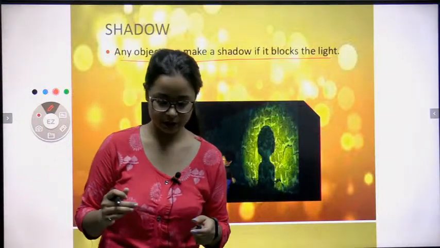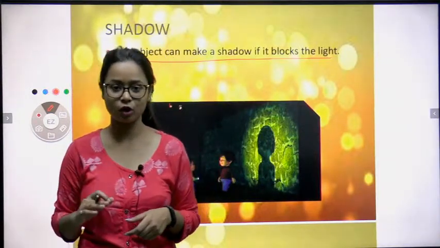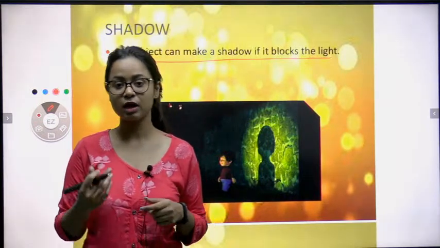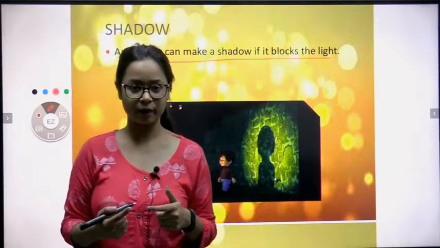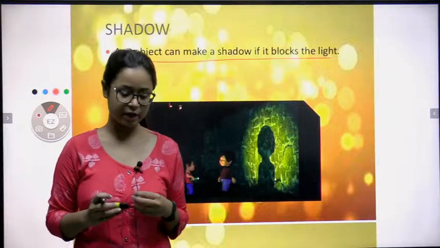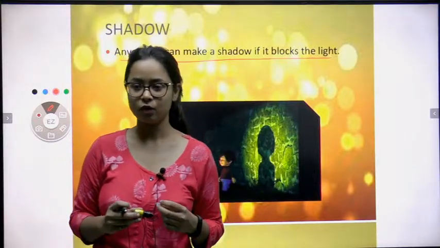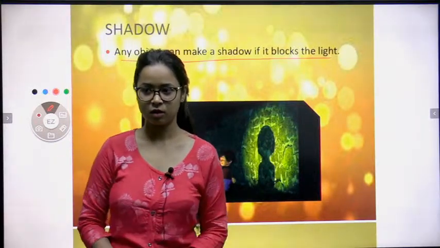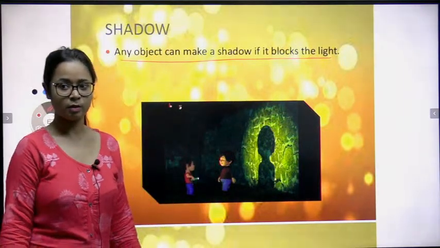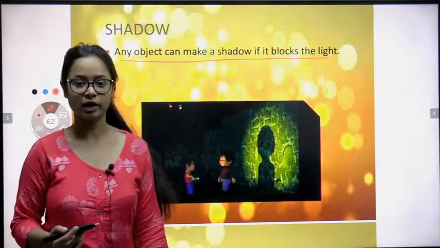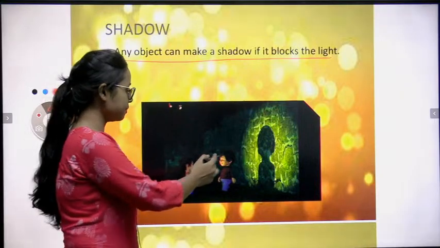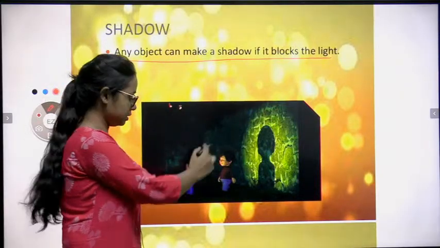Clear, all of you? For example, I'm standing over here. I'm an opaque object. What do you mean by opaque object? Which do not allow the light to pass through them. So if I'm standing over here, if light is here, can you see the light? No. Clear?